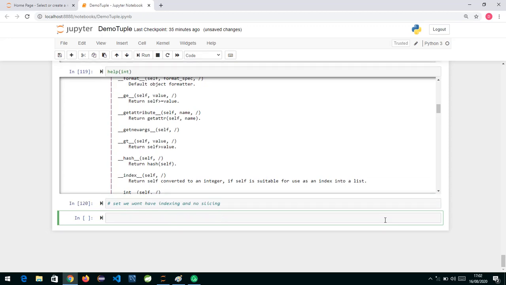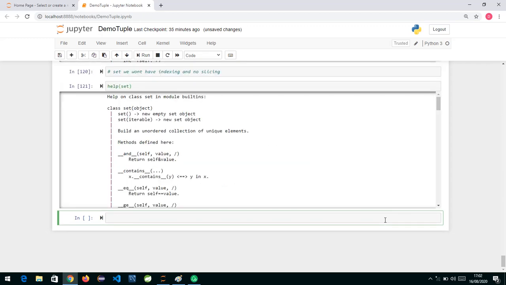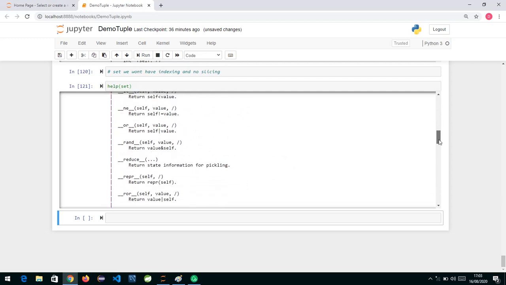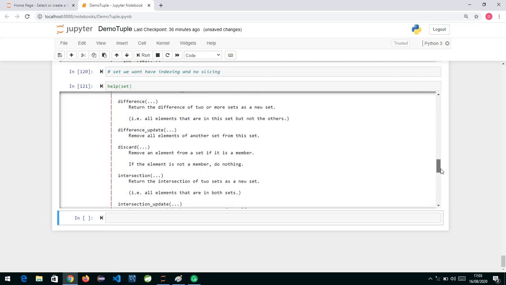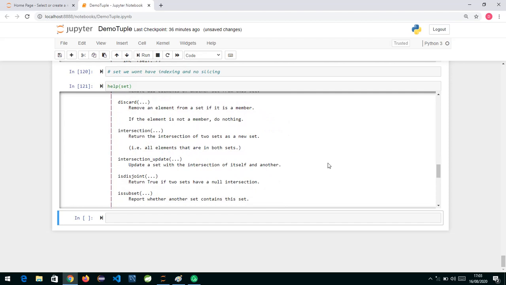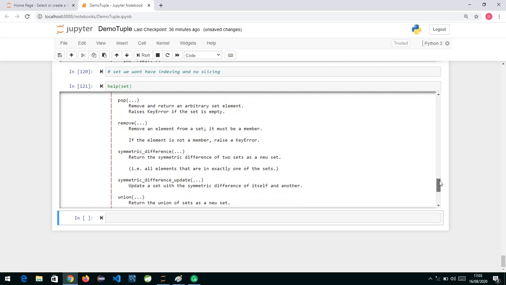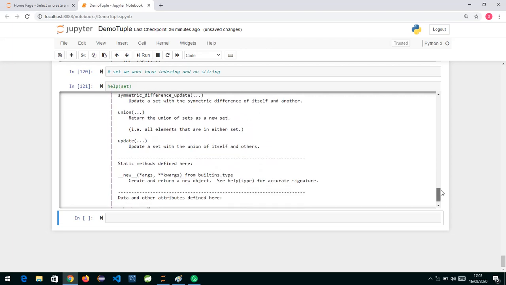Now let us see what functions are available with set. If I say help of set, what we can see here is length, contains, then intersection, intersection update, is subset, is disjoint, is superset, pop, remove, symmetric difference update, union, update, and all these methods.